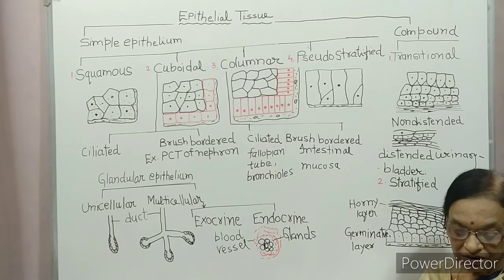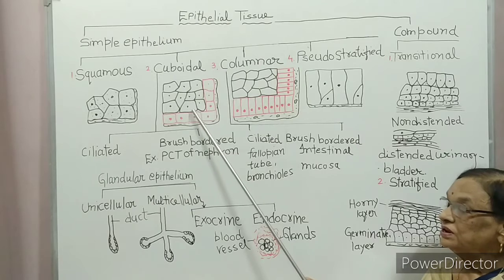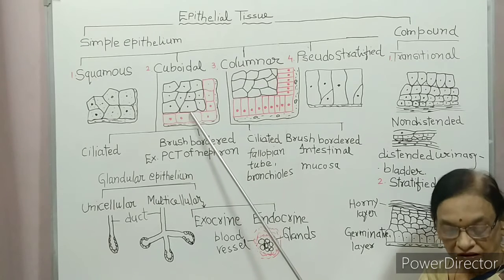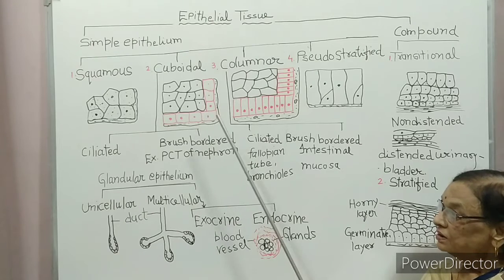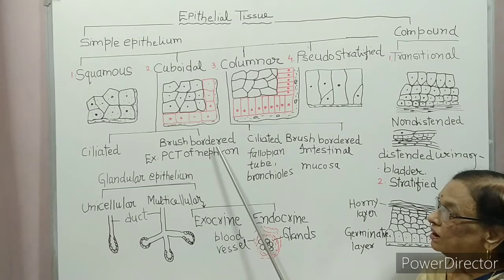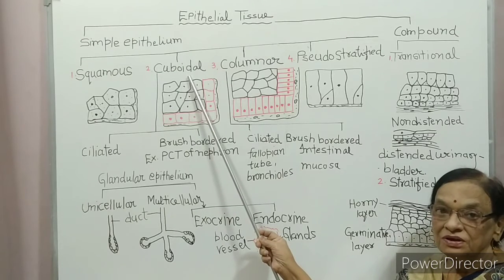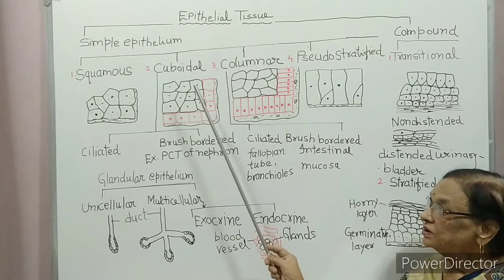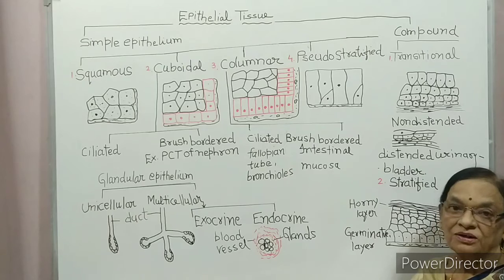They may bear microvilli on their surface to increase the area of absorption. It is found in the proximal convoluted tubule of the nephron. So cuboidal epithelium is of two types. Some cuboidal epithelium have cilia.